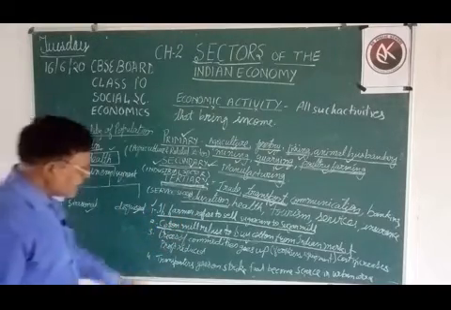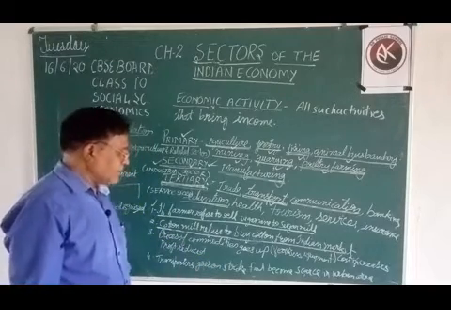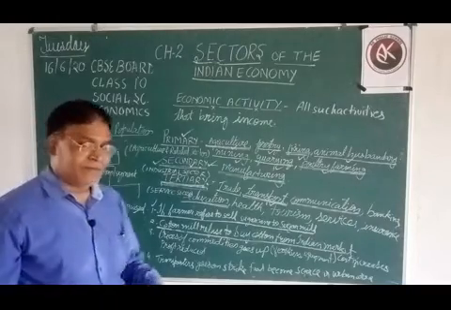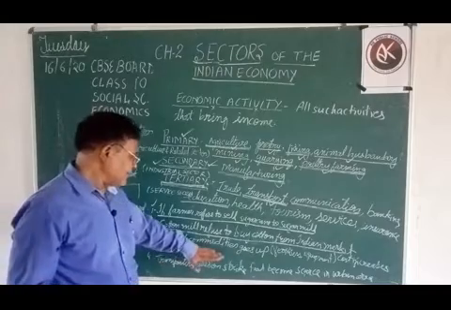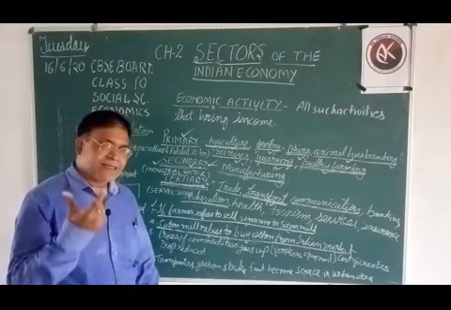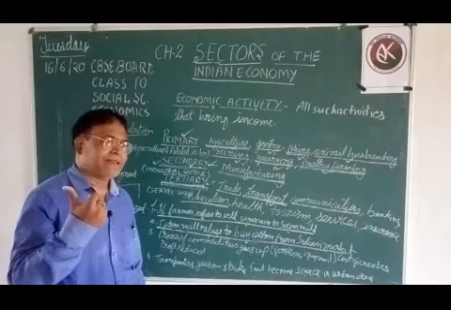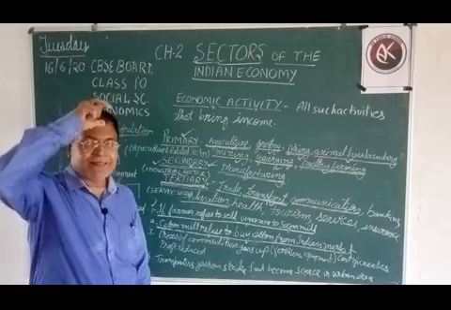Third one is prices of commodities go up, of fertilizer or equipment, and cost increases, profit reduces. Then what happens? The secondary sector has increased the prices of fertilizers, equipment, and various other things that are used by farmers. Then what will happen?